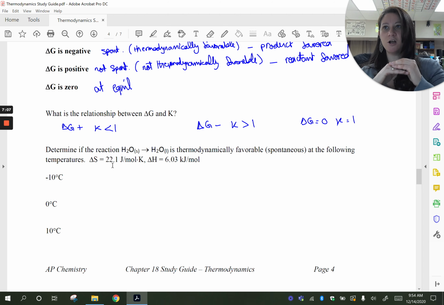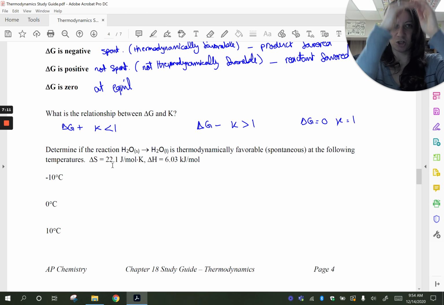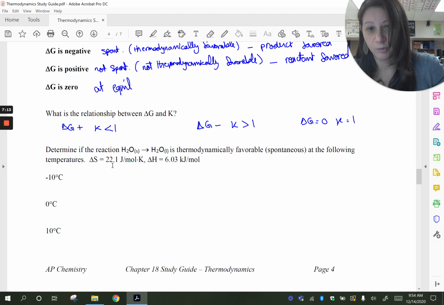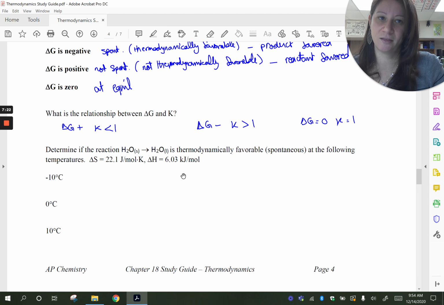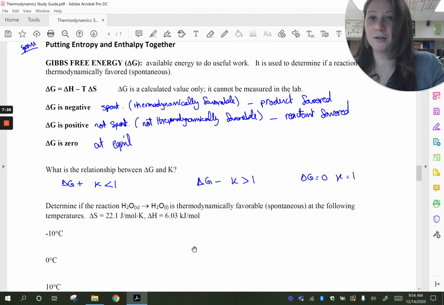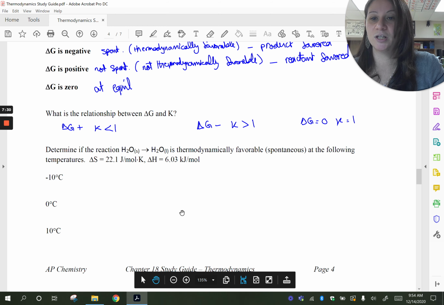How about delta H? Well, in order for a solid to become a liquid, which has higher energy, the system has to absorb energy to get there, and so that would be endothermic. Your delta H is positive. That is not favored. So this process is favored by entropy, but not by enthalpy. It is entropy driven, but not enthalpy driven. So it's favored by one and not the other, so we're going to calculate delta G and figure out if it's going to be spontaneous or not.